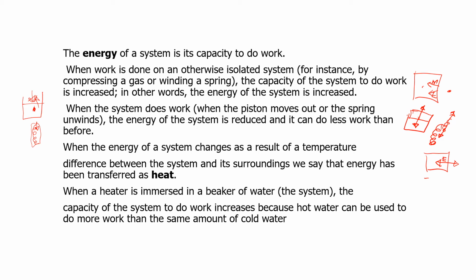The capacity of that system to do work has increased because the water has become hot, and hot water can be used to do more work than cold water. And so we see how work, system, and energy are related. And it is very important for us to be able to follow these definitions.